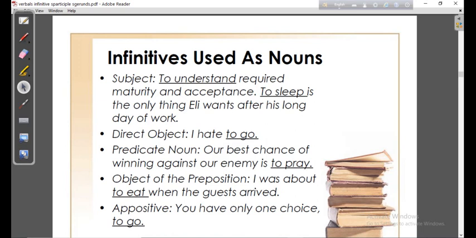Now you can ask me, how is it possible to say to understand or to work or to sleep is a noun, because here there are two words?